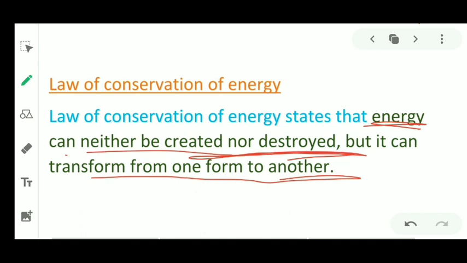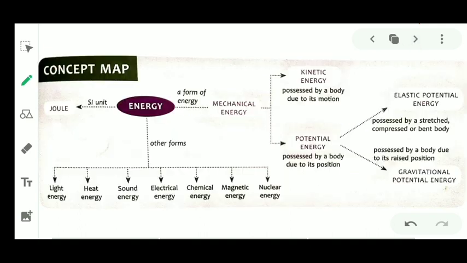So that is chapter 3, energy, we have completed. Let's recap through the concept map. First we have discussed the energy. Energy is the ability to do work.